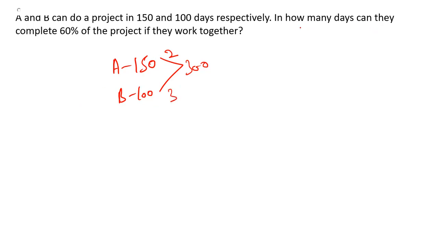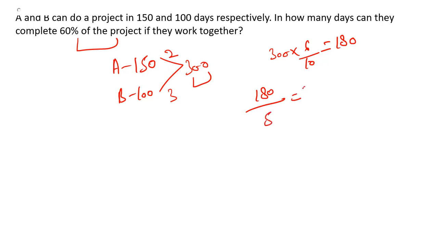Fine. In how many days can they complete 60% of the project? They're asking for 60% of the project. 300 is the total project, and 60% of 300 is 180. So they have to do 180 work basically. And what is the efficiency? 3 plus 2, that is 5. If you divide, you will get 36 days. So in 36 days they can complete 60% of the project.